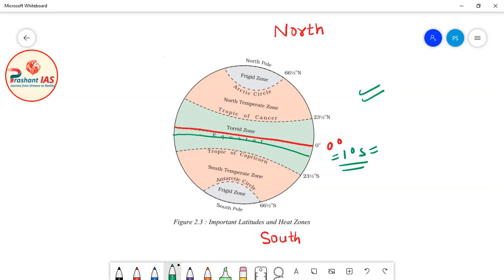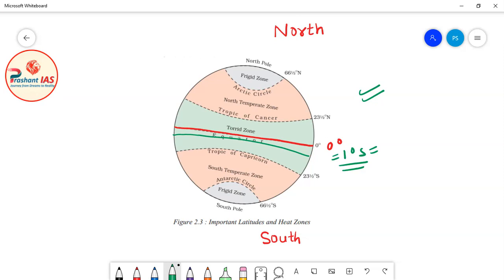Here I am repeatedly saying latitude, but actually we are discussing latitudinal circles, which I have told you are known as parallels of latitude. But in layman language, we can call parallels of latitude simply latitude, and it is also more convenient to say. Technically, the name of the entire circle is parallel of latitude.